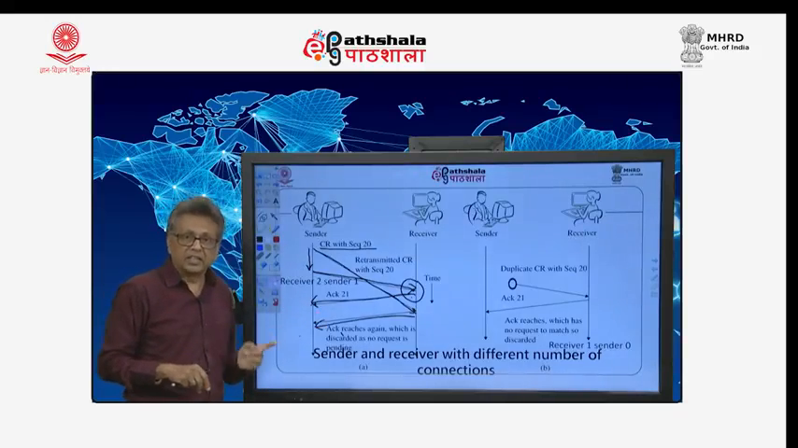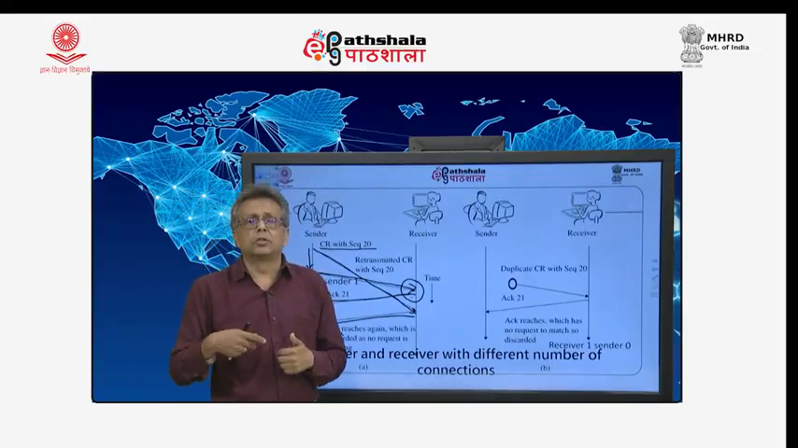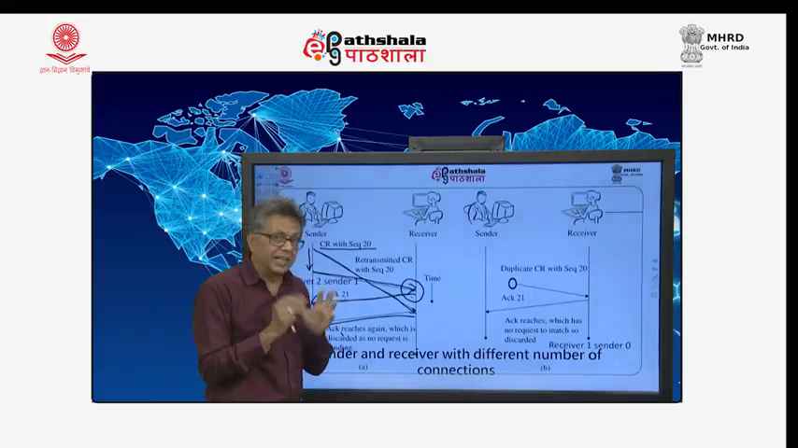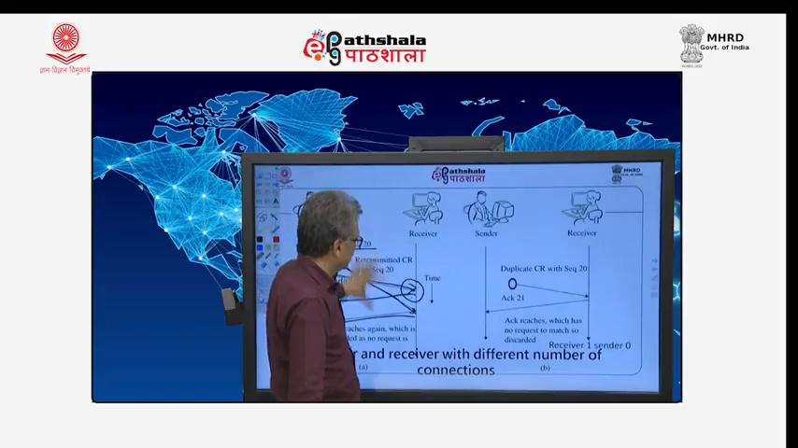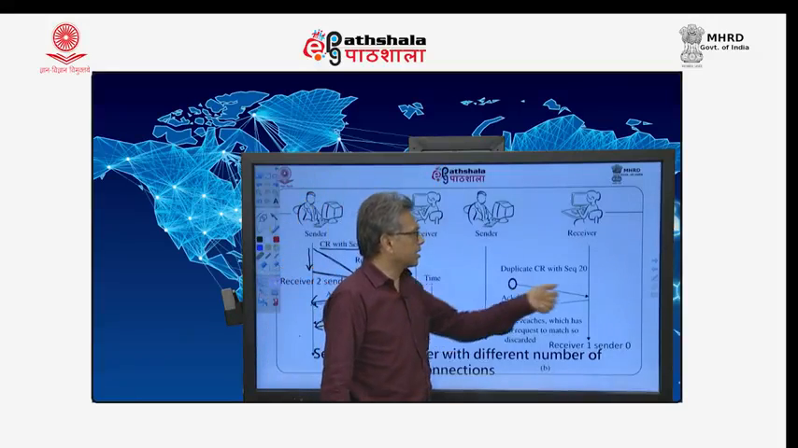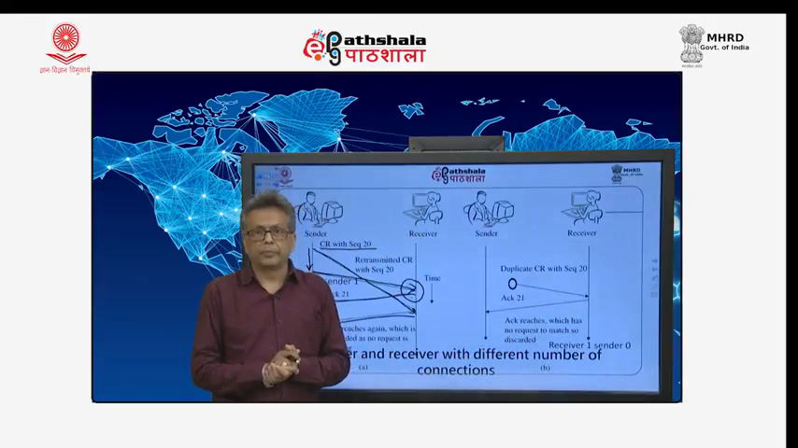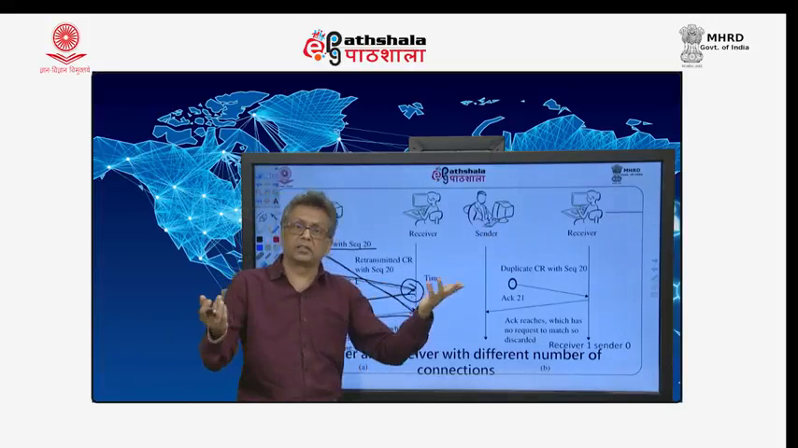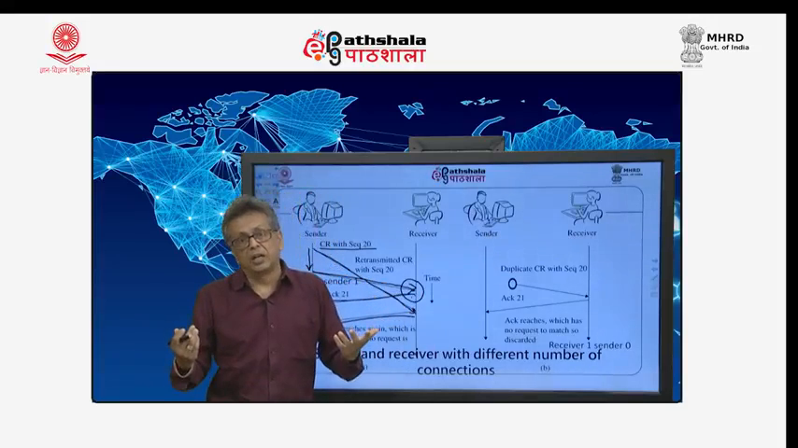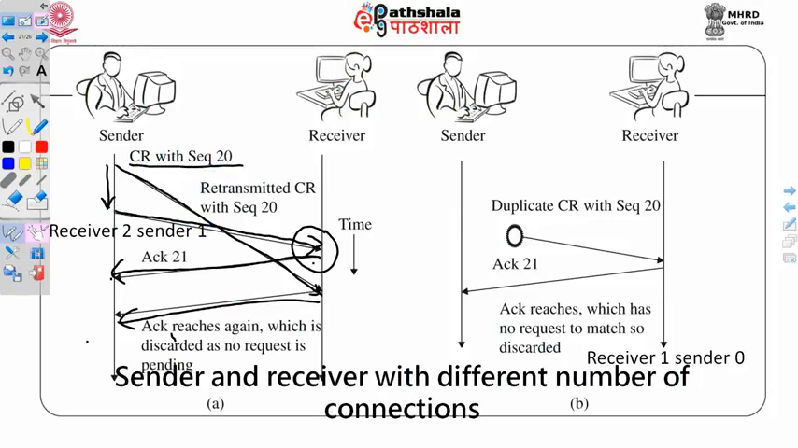In this case, the sender assumes to have one connection with the receiver, while the receiver assumes to have two connections with the sender. Now, that is a problem. On the other hand, after a while, after all this has happened, a duplicate connection request with sequence number 20 reaches the receiver, and the receiver is fooled into believing that this is a fresh request, responds back and hopes for some traffic from the sender. The sender is not at all aware of it. That is the issue.